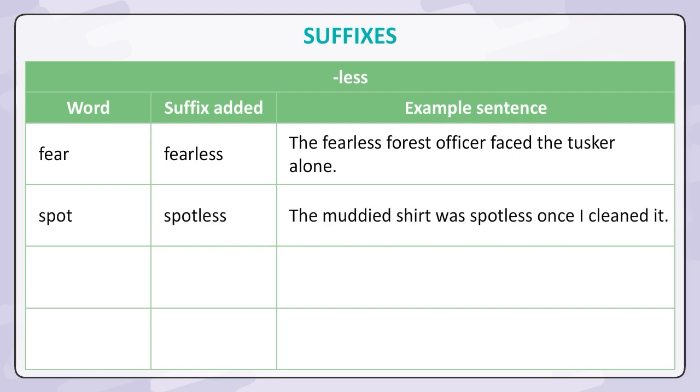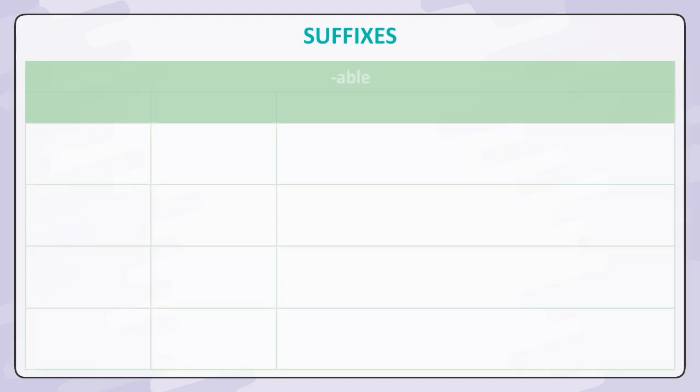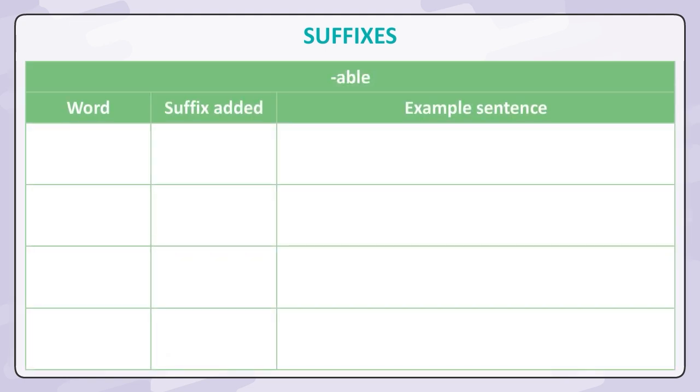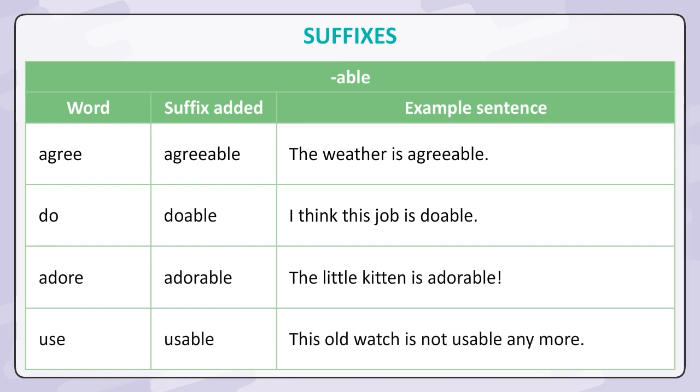Spot, spotless. The mudded shirt was spotless once I cleaned it. Taste, tasteless. This cake is really tasteless. Worth, worthless. Termites turned the book to worthless paper. Able. Word. Suffix added. Example sentence. Agree, agreeable. The weather is agreeable. Do, doable. I think this job is doable. Adore, adorable. The little kitten is adorable.